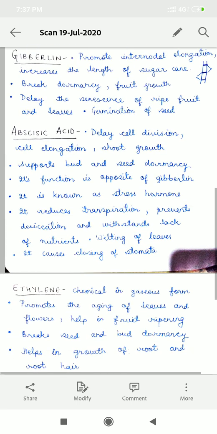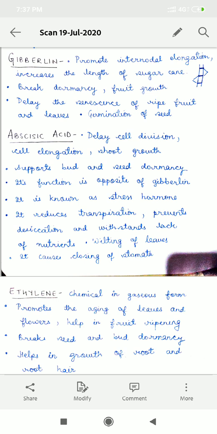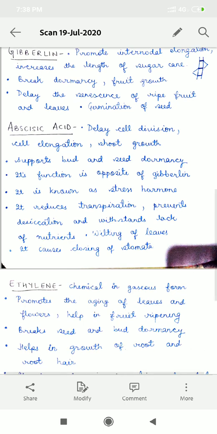Now we study abscisic acid. It is the growth inhibitor hormone. The main function of abscisic acid is to delay the cell division, cell elongation and delay shoot and root growth. The function of abscisic acid is just opposite of gibberellin. Abscisic acid supports bud and seed dormancy. It causes the closing of stomata.